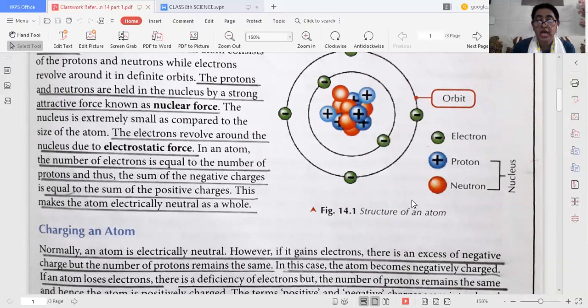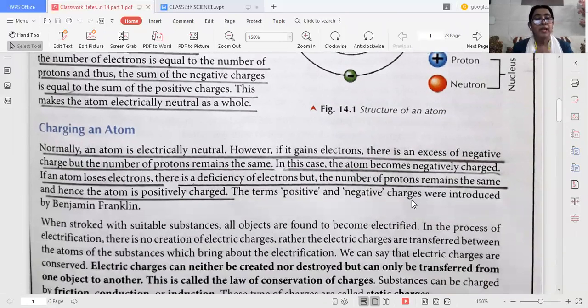They are equal. Now comes charging an atom. Normally, an atom is electrically neutral. However, if it gains electrons, which are negative charge, there is an excess of negative charge, but the number of protons remains the same. In this case, the atom becomes negatively charged. And if an atom loses electrons, there is a deficiency of electrons, but the number of protons remains the same. Hence, the atom is positively charged.